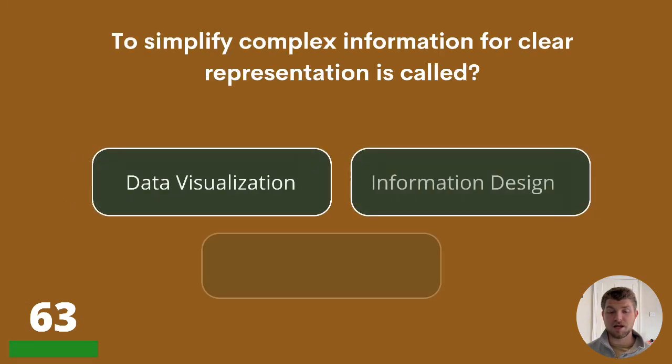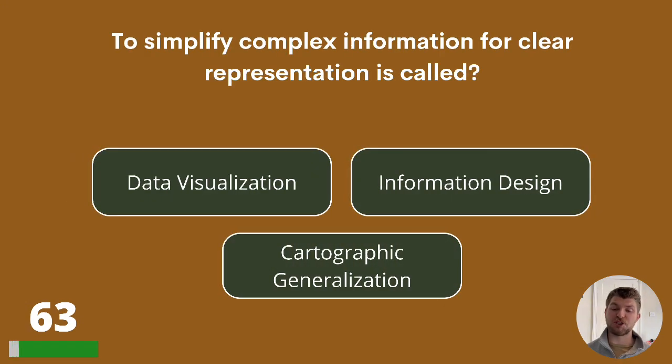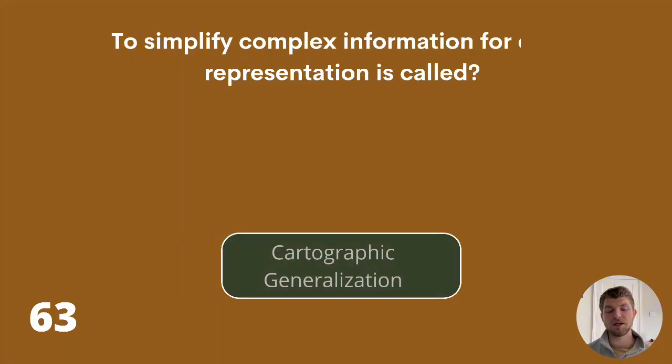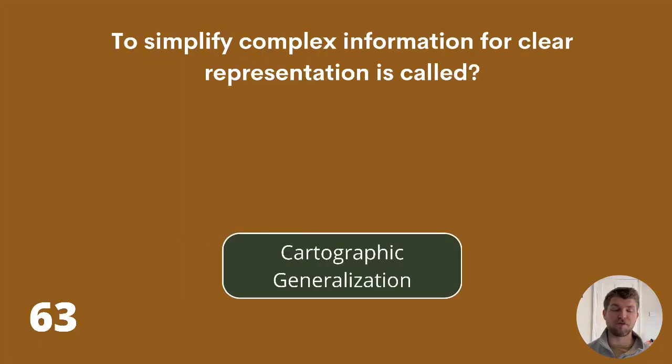63. To simplify complex information for clear representation is called data visualization, information design, or cartographic generalization. The answer is cartographic generalization.